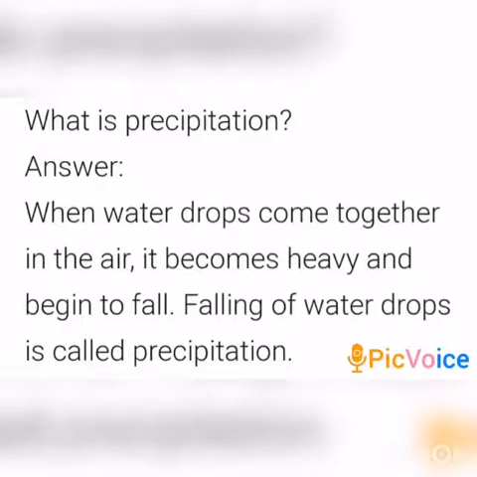Falling of water drops is called precipitation.